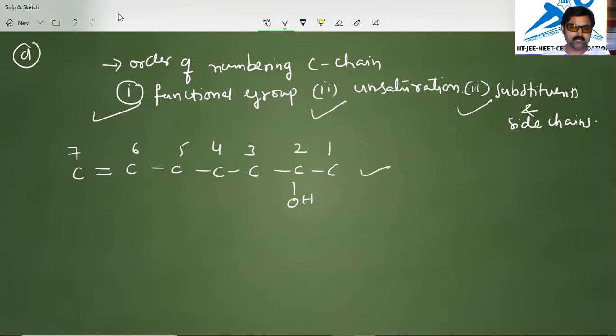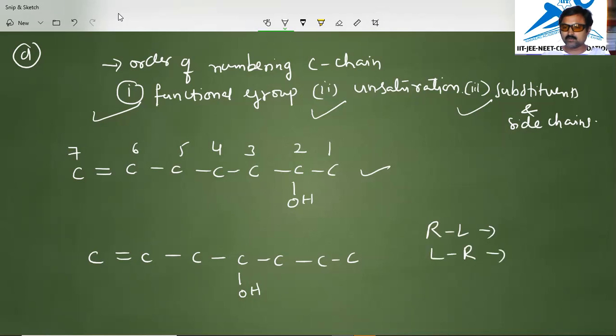The same way, when you are writing a carbon chain like this, but somewhere the OH is present here. Okay, then 1, 2, 3, 4, 5, 6, 7. When you give numbering from right to left or left to right, this OH attached carbon is there, no? That number is 4 only.